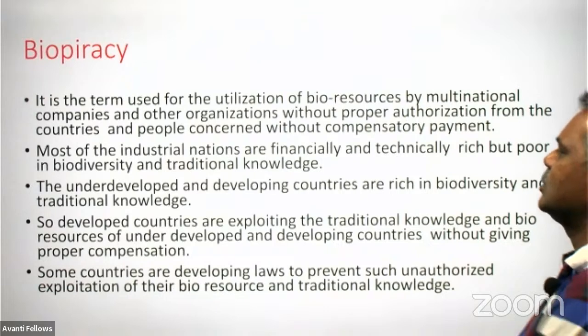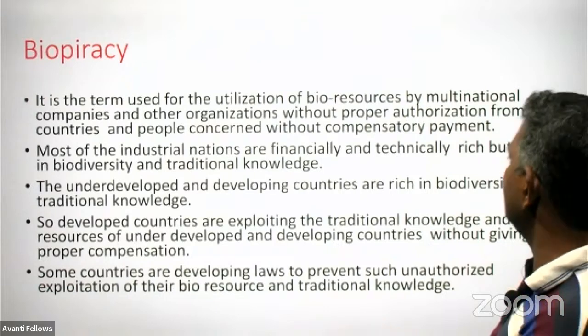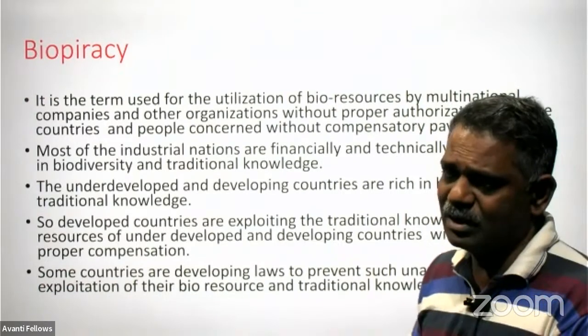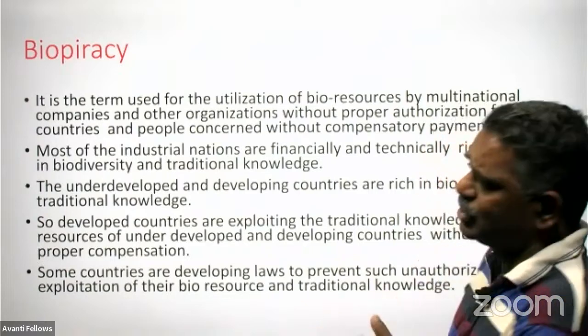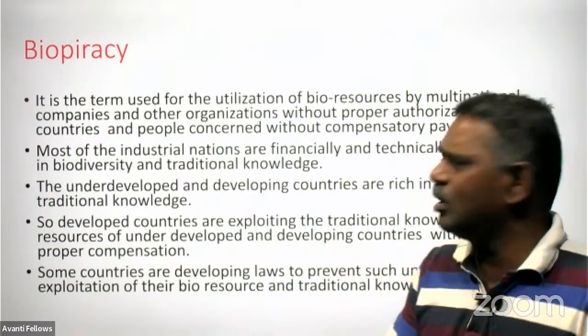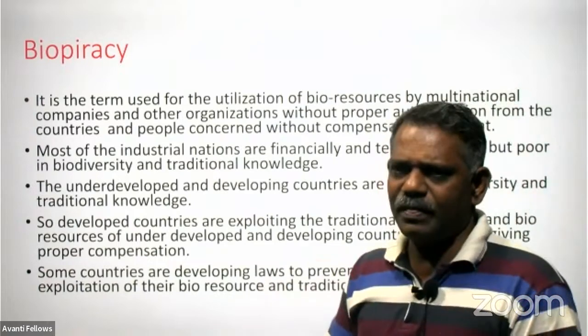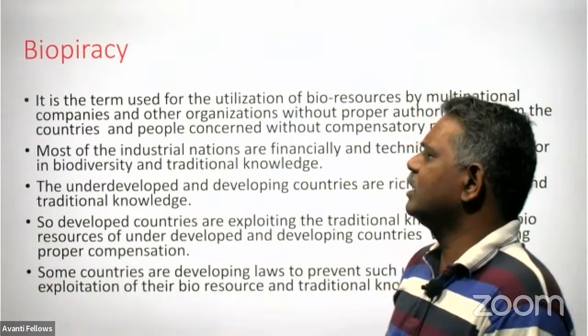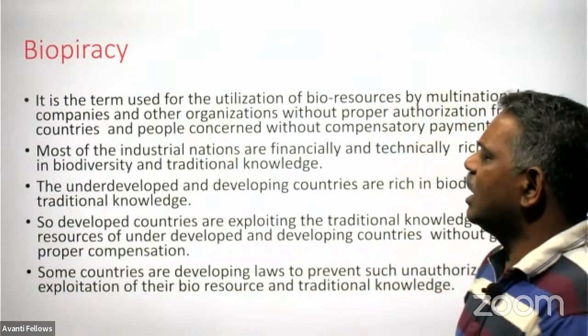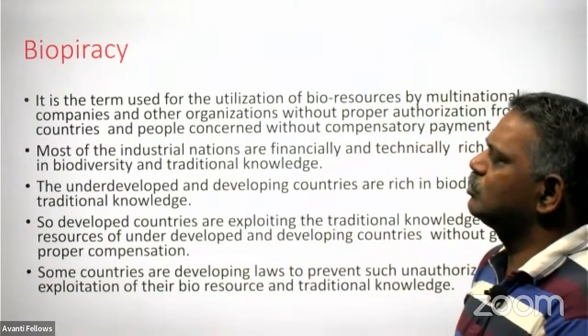Most of the industrial nations are financially and technically rich but poor in biodiversity. You see, biodiversity is rich in underdeveloped and developing countries, but the developed countries are simply exploiting them, getting their bioresources, and earning a lot of money through patents.